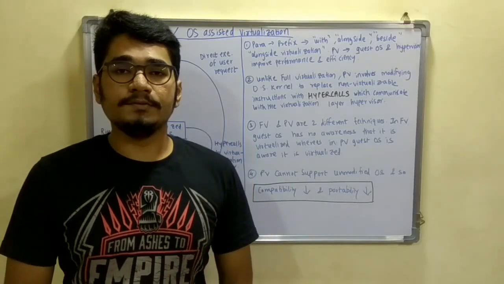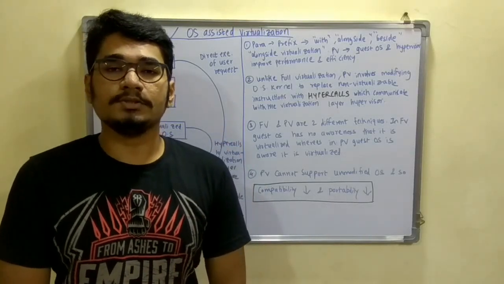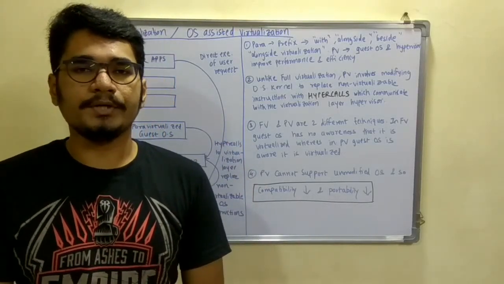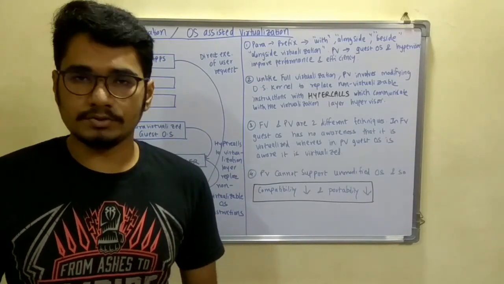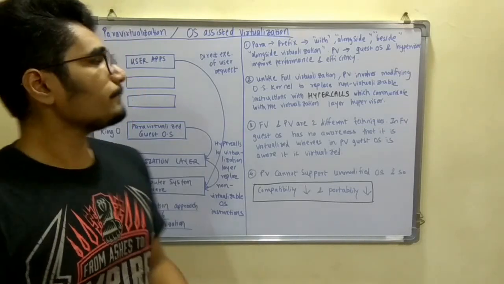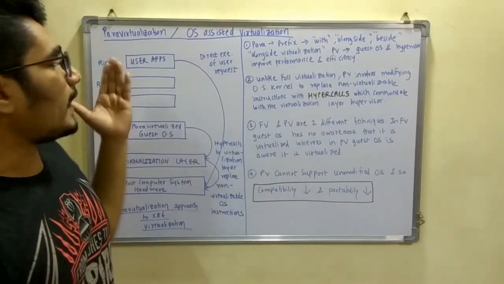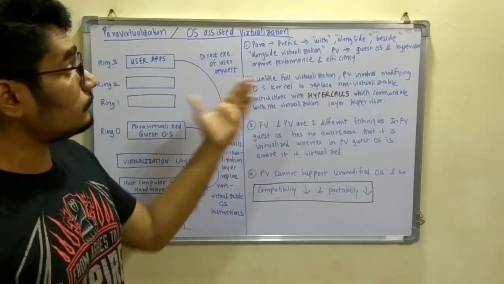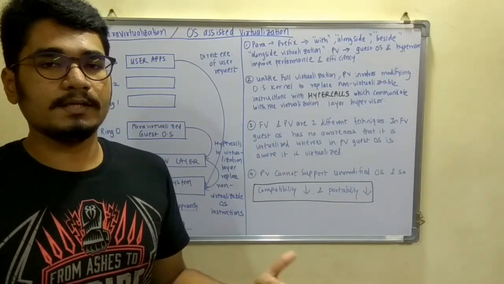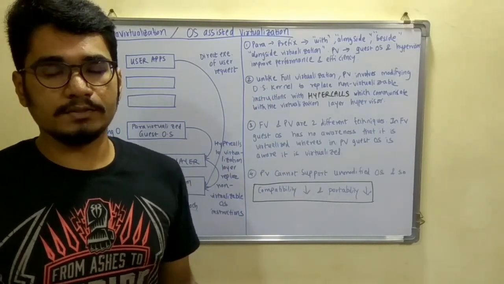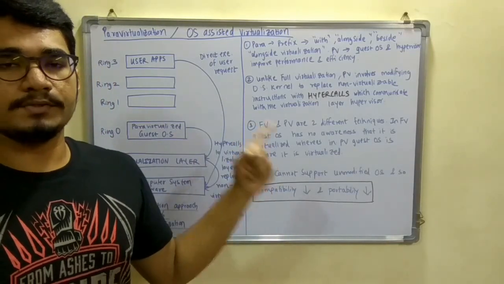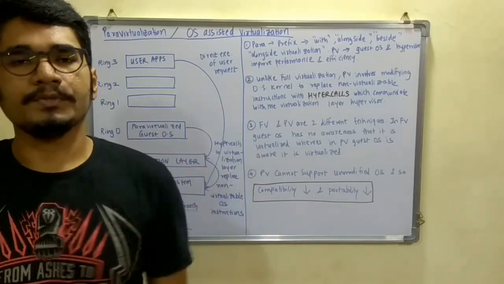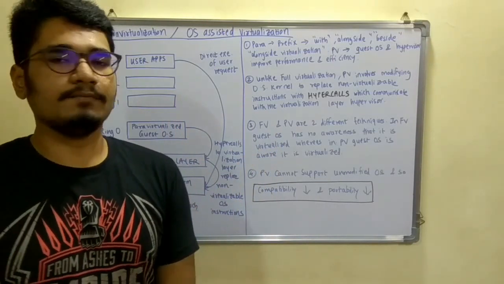Hello viewers, my last video was regarding full virtualization using binary translation in cloud computing. There are two more kinds of virtualization left in cloud computing. Today we'll be seeing what is para virtualization or OS assisted virtualization, and one more, that is hardware assisted virtualization or HVM. Today we'll see what is OS assisted virtualization or para virtualization in cloud computing. So stay tuned to this video to understand what these concepts are.